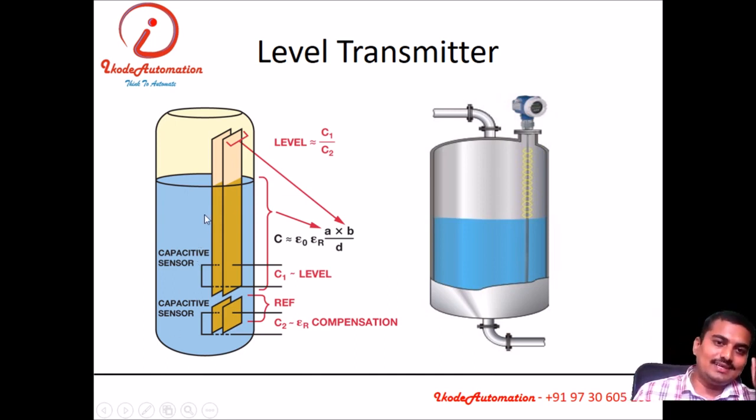If I change this dielectric material, what will happen? The capacitance will change. This change in capacitance will be detected and converted into the standard electrical signal by means of the level transmitter. We can measure the exact level of the tank by using the capacitive level transmitter.